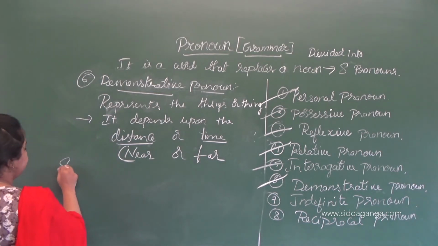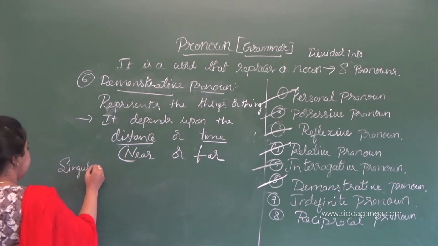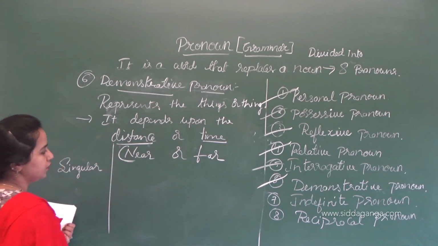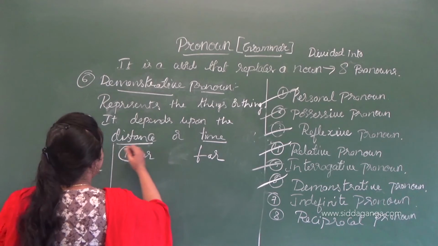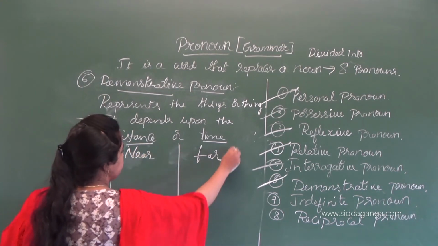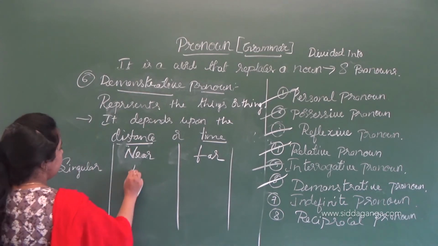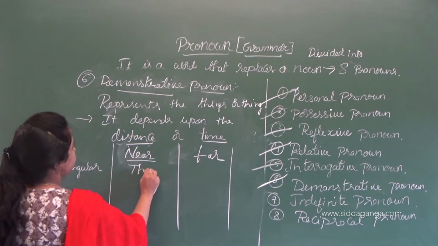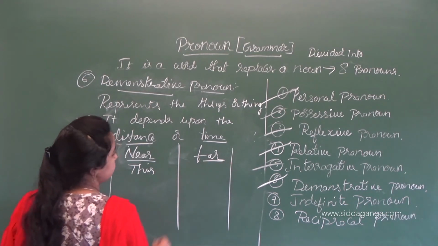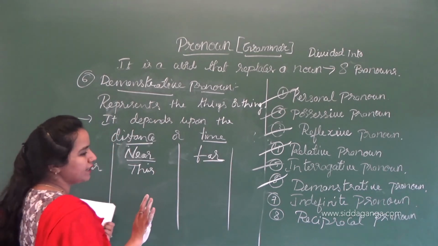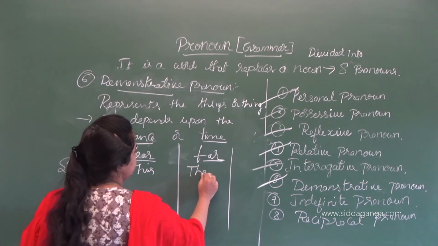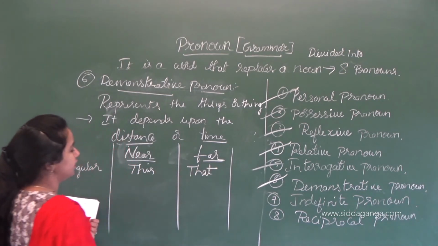If the thing is singular and near, the demonstrative pronoun is this. If it is far and singular, then the demonstrative pronoun is that.